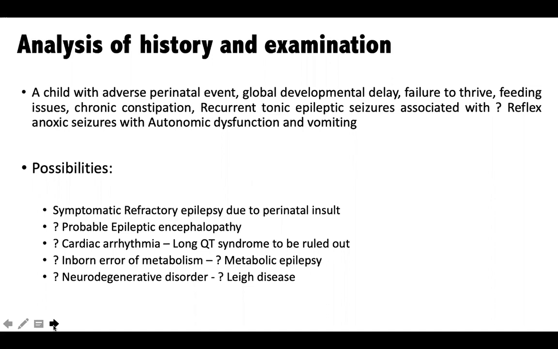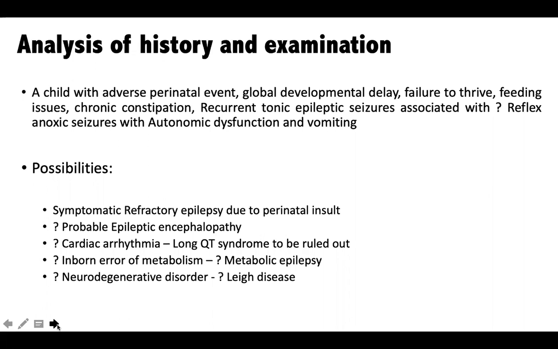In my mind, like all the other neurologists who have seen him before, I thought the child probably has Lennox-Gastaut syndrome or an intractable epilepsy, or probably an epilepsy because of a brain injury. And still, because of the failure to thrive, I wanted to rule out certain neurometabolic and neurodegenerative conditions, right?